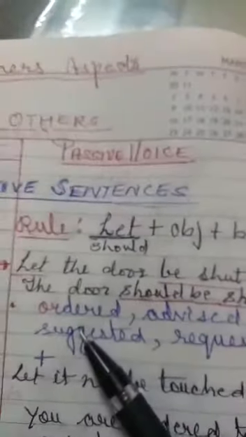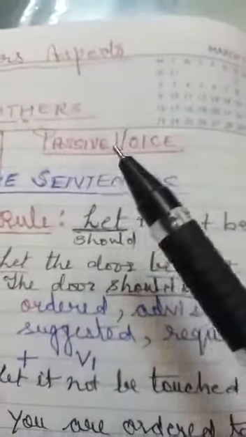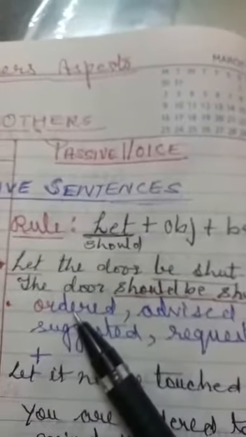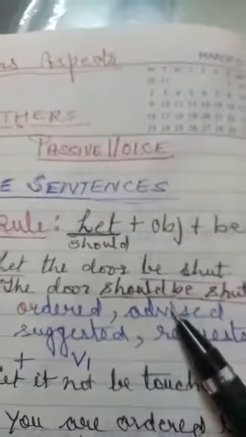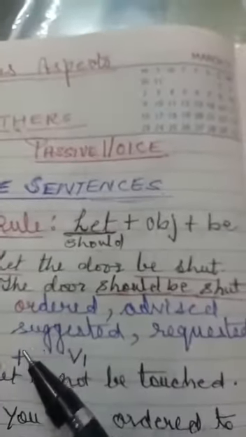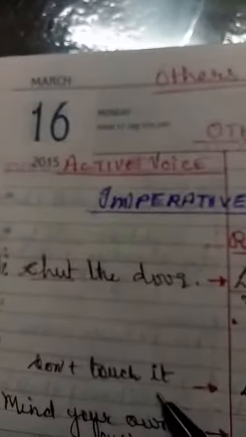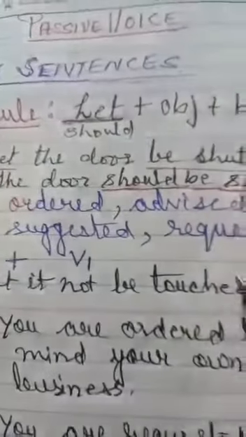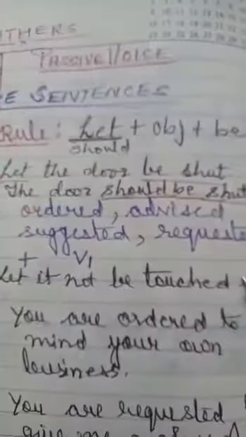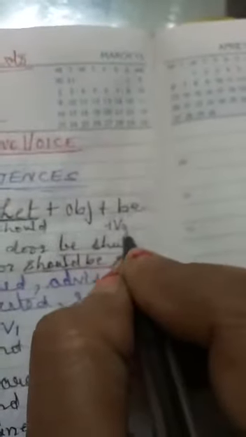Now see, as I already told you, in an imperative sentence where you see an order, you put ordered. Where you find advice, you put advised. Where you find a suggestion, you put suggested or requested. Okay, like this. Don't touch it. So what will be? Let it not be touched. Okay, here we use the verb third form also.